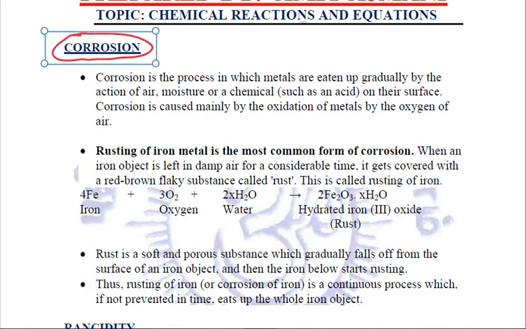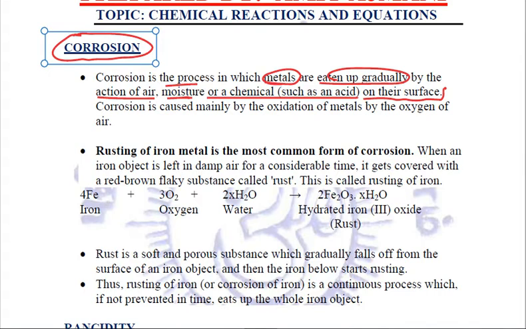Now, these oxidation reactions that are taking place in our atmosphere, they lead to corrosion. What is corrosion? It is the process in which metals are eaten up gradually by the action of air, moisture, or any chemicals such as acid on their surface.